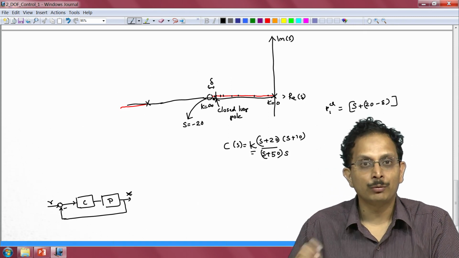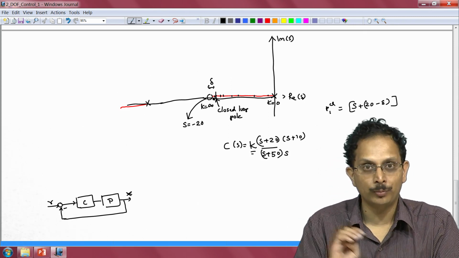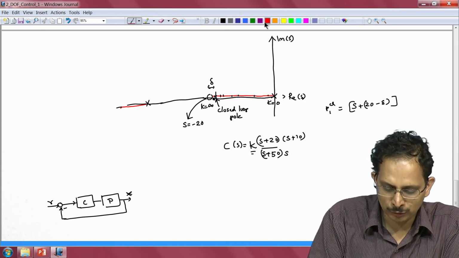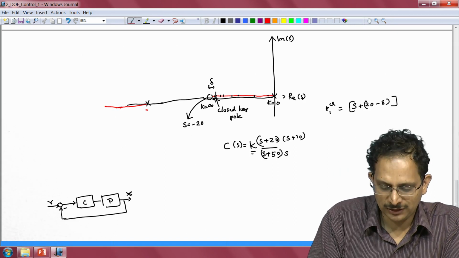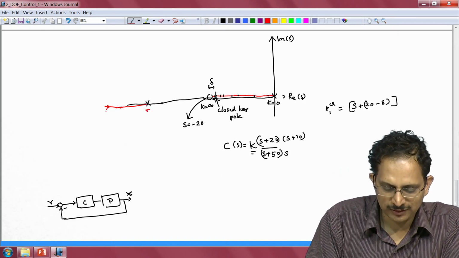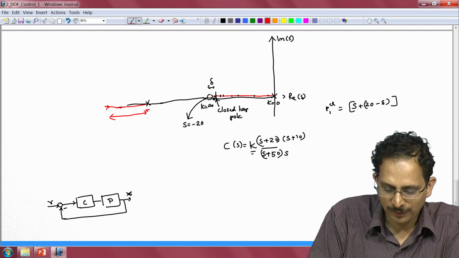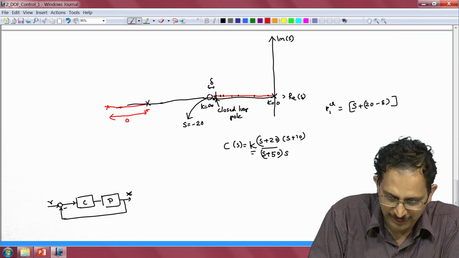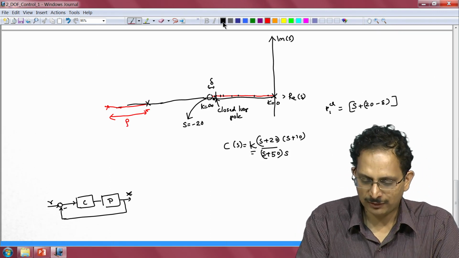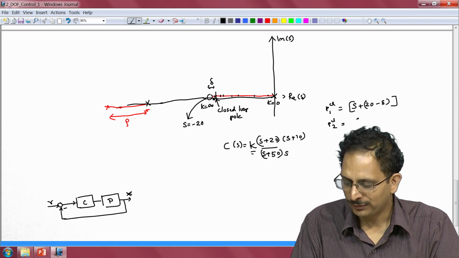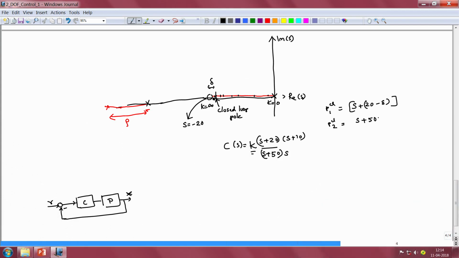Now, since we would have two closed loop poles because we have two branches to the root locus, the second closed loop pole would be located on the second branch, which is to the left of the point s is equal to minus 50. So, it would be located somewhere here. So, let me call the distance of that closed loop pole from the point s is equal to minus 50 as rho, in which case our second closed loop pole will be of the kind PCL2 is equal to s plus 50 plus rho. So, we would have two closed loop poles for our system.